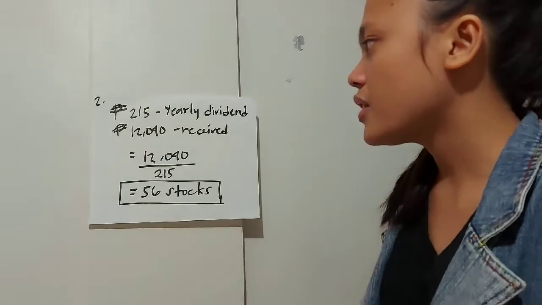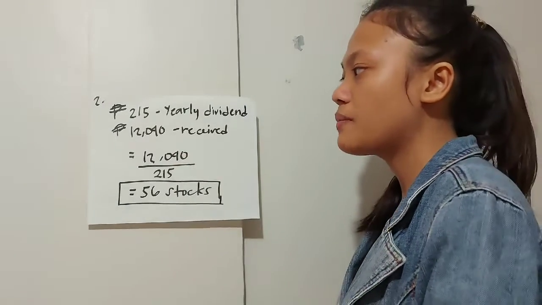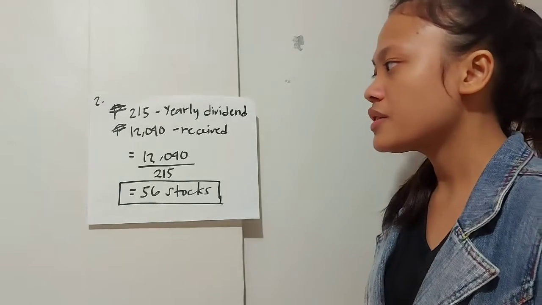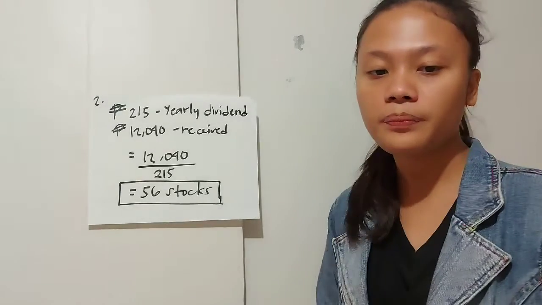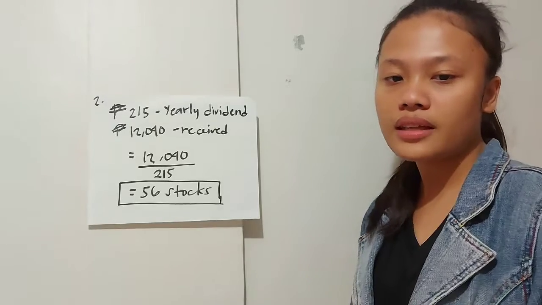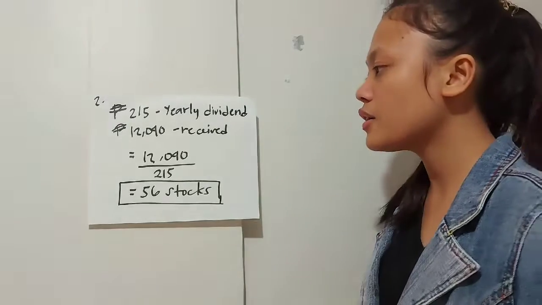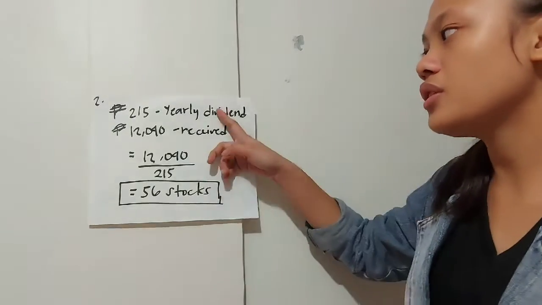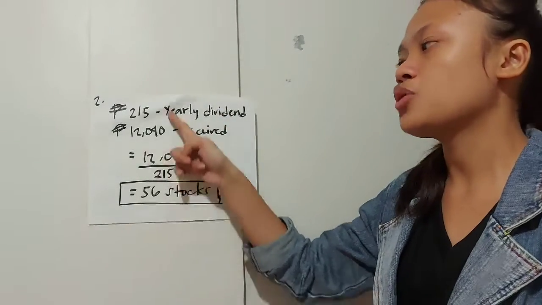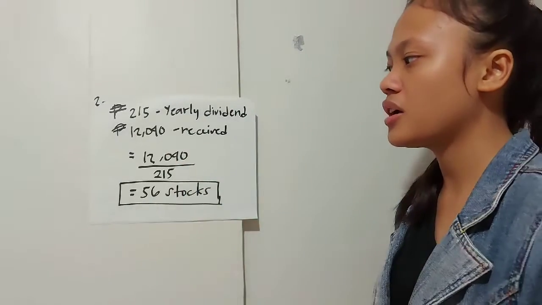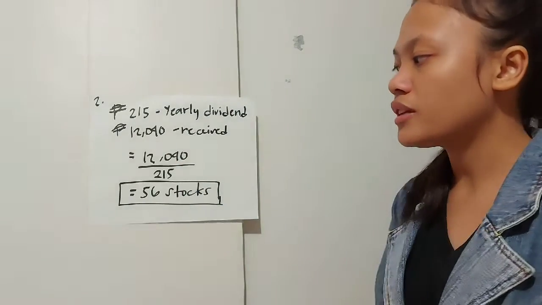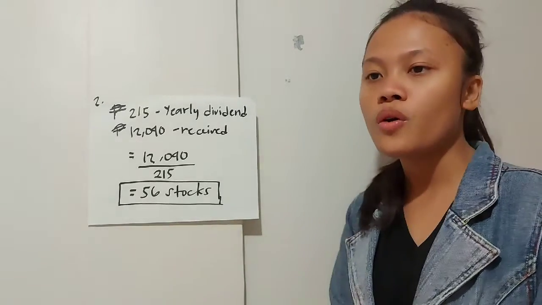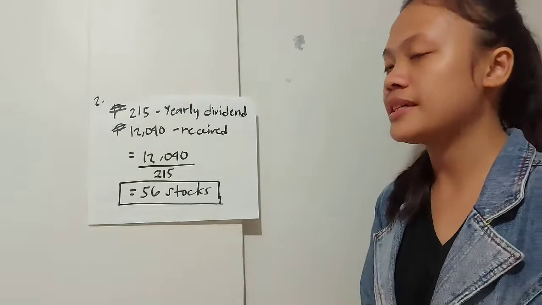So we have a yearly dividend of 215 pesos, and he receives 12,040 in dividends. So how many stocks John originally has? We need to divide these two numbers, where 12,040 divided by 215 is equals to 56. So John originally has 56 stocks.